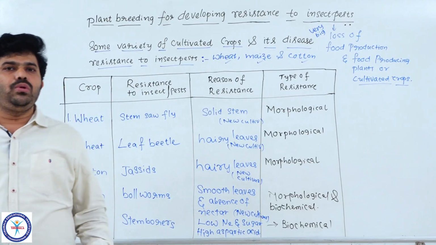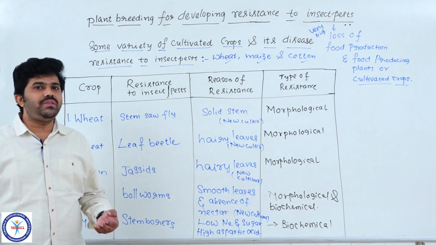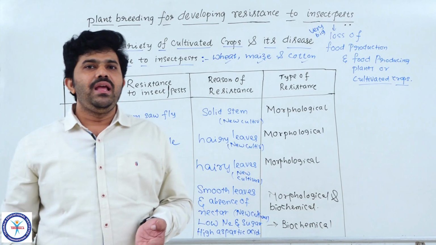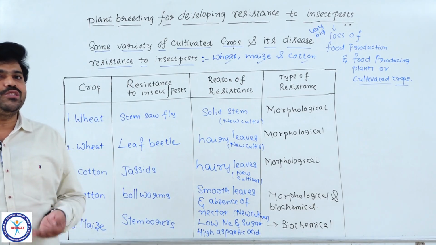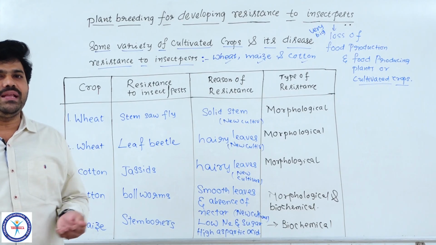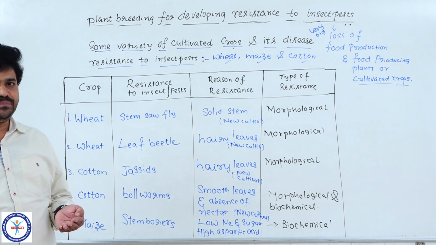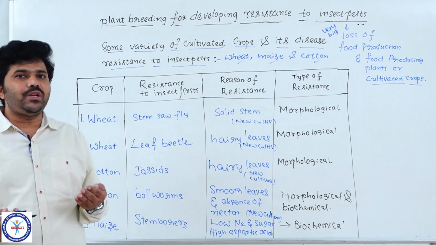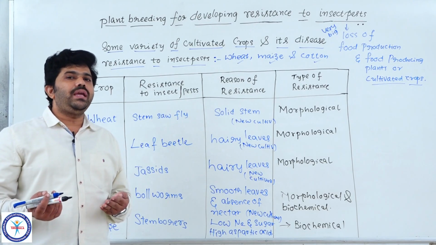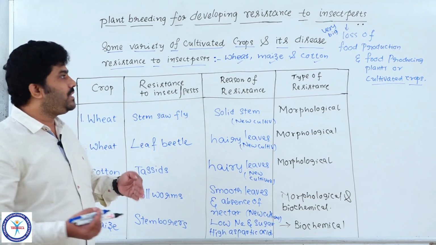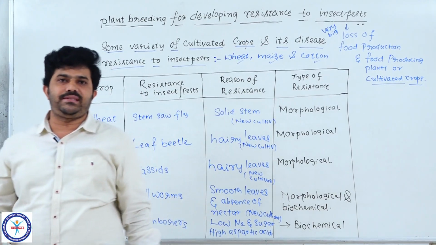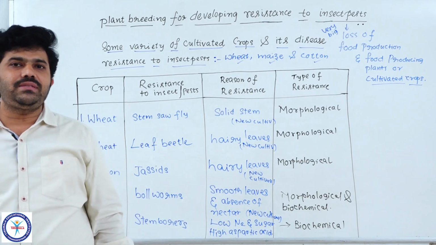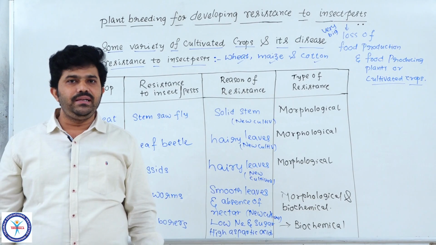Okay, now we will discuss some of the new cultivars bred by the process of hybridization and selection for resistance to insect pests. Understood? What was made by the organizations, what different kinds of varieties in different crops, and how those varieties are nothing but new cultivars we made with the desirable characters, especially the character we are discussing here, resistance to insect pests. Now let us know something well about those new cultivars with high resistance to insect pests in different crops.